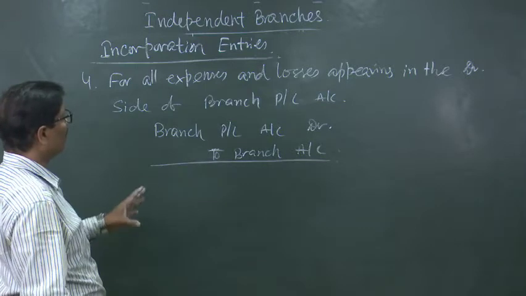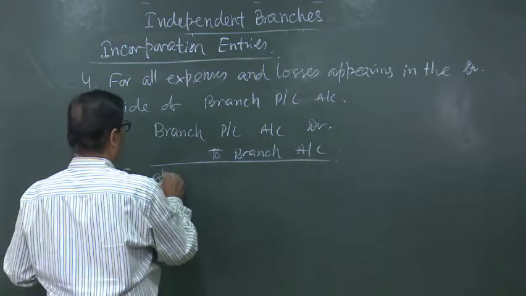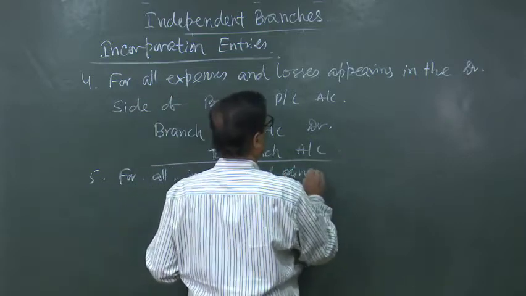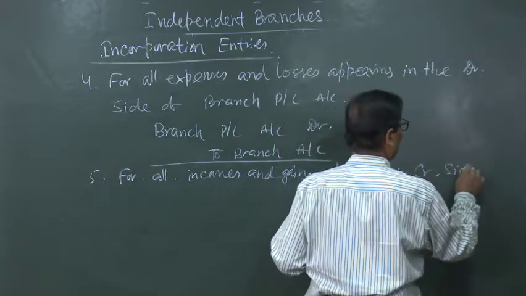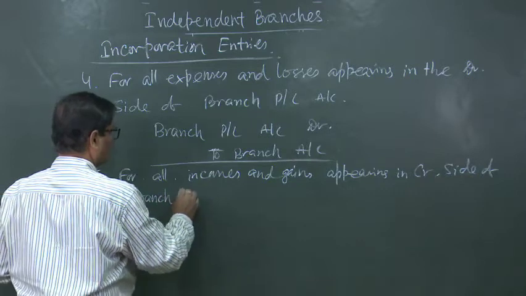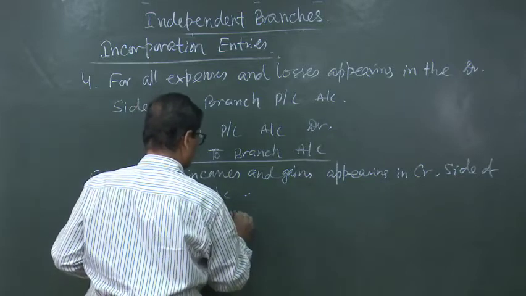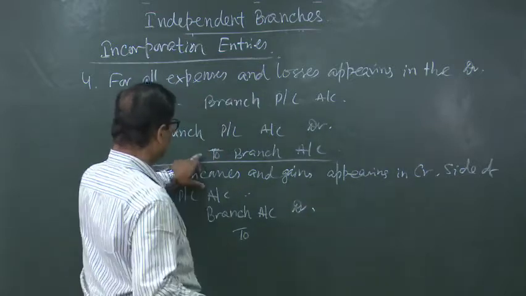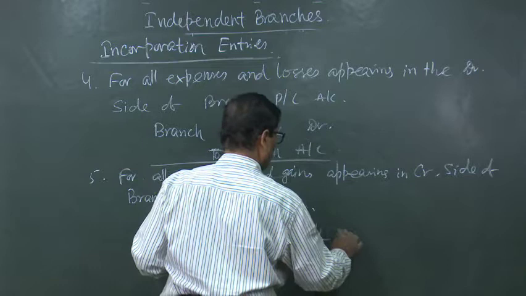Similarly, for all the incomes and gains, that is rent received, etc., for all incomes and gains appearing in credit side of branch PL account, the entry will be just reversed, that is branch account debited to branch PL account.